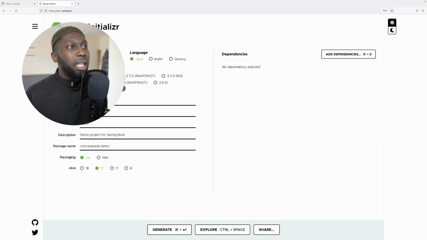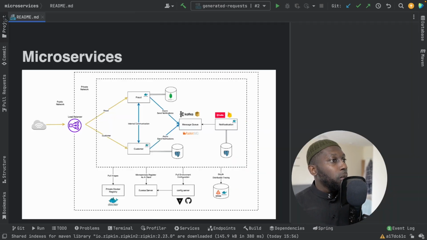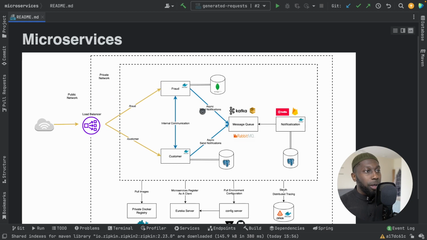So if I open up IntelliJ, in this simple project, I have a README in here, and I just want to walk you through the architecture when you want to build something which involves microservices. So usually you have your public network. This is where the users basically interact with your application. And the first thing that they do is they basically hit a load balancer in here.